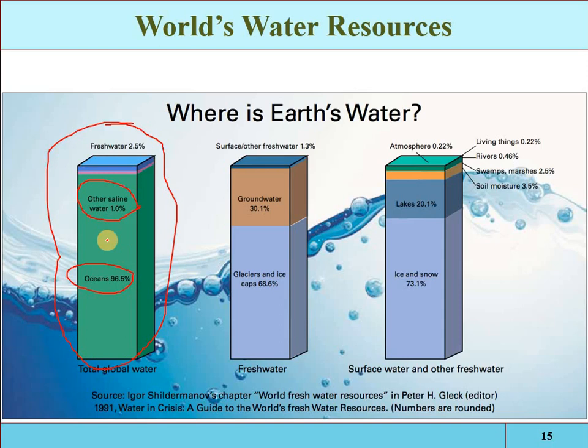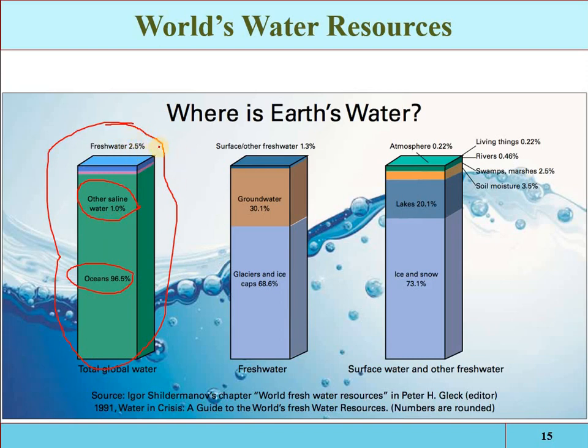For all three sectors, domestic, industrial and agricultural, this 97.5% of water is not available. We cannot utilize it easily, and if you are utilizing it, some mechanical power will be required. Either you have to extract that water from the oceans, you have to treat that water, then you will have to convey it to your requirement. So this water is not easily extractable and utilizable.